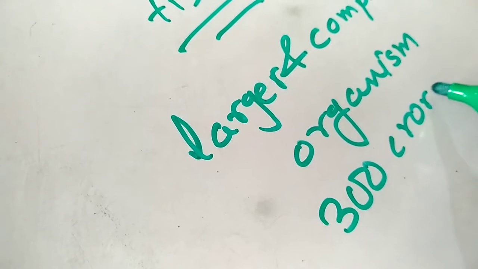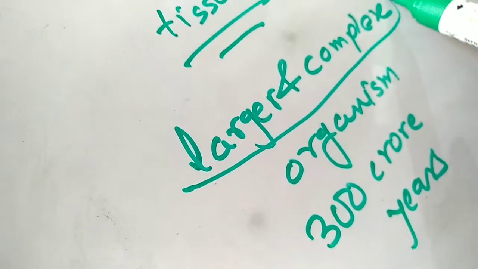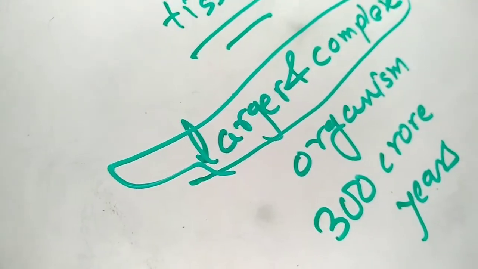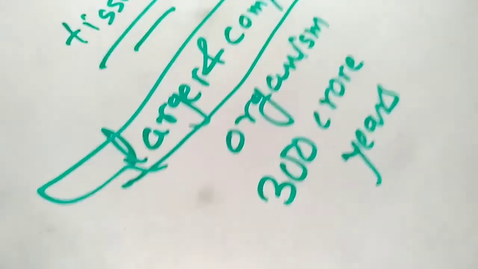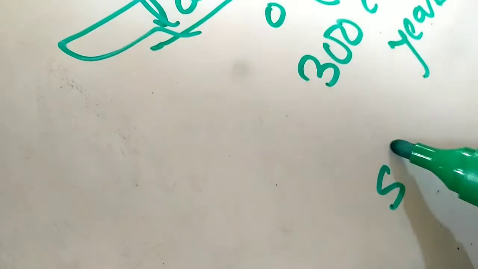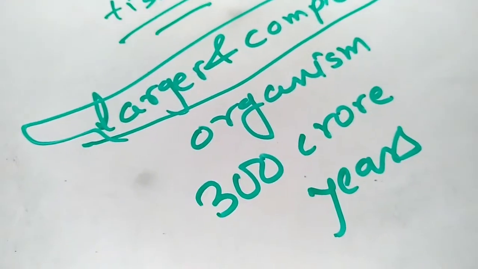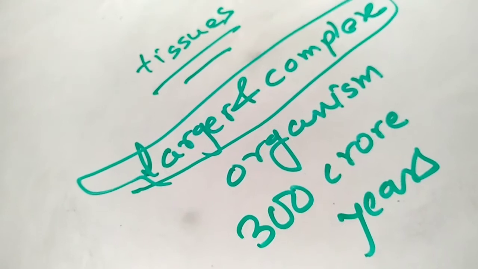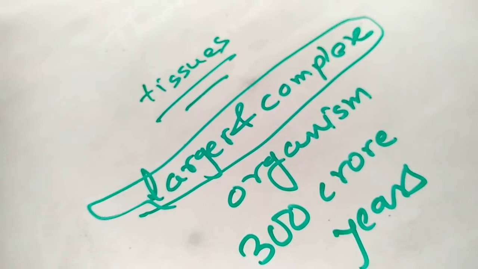But it took near about 300 crore years to develop these larger and complex organisms, because the changes that took place in cells and tissues were very slow, and these changes were permanent. So it took a large period of time, near about 300 crore years.